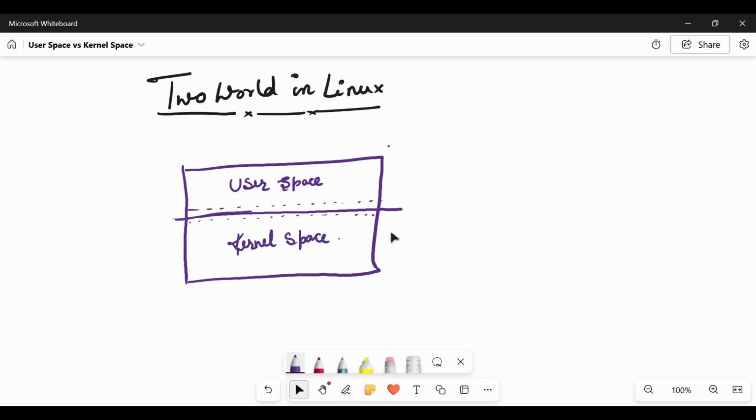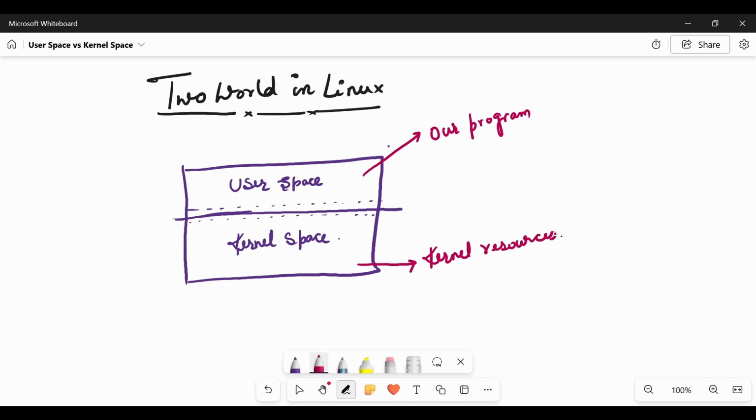When we see our program, anything which is stored in a file exists in user space. So our program. Kernel space holds all the related resources, kernel resources, memory and everything.